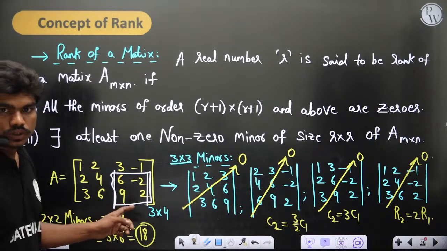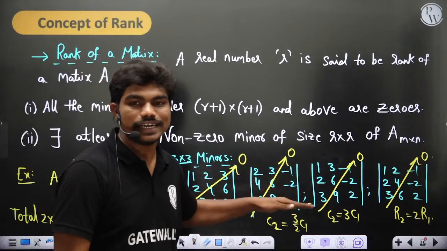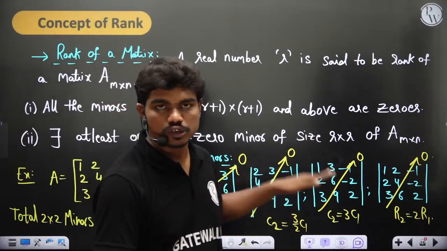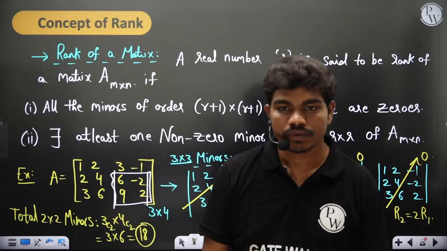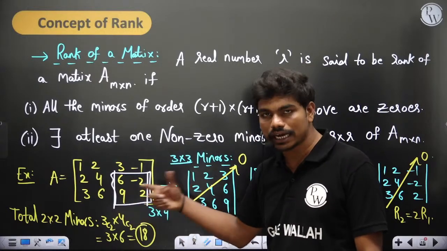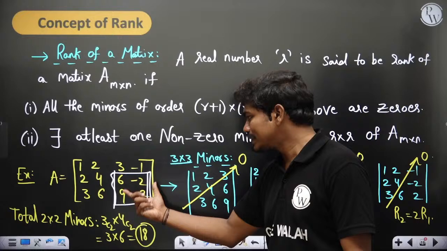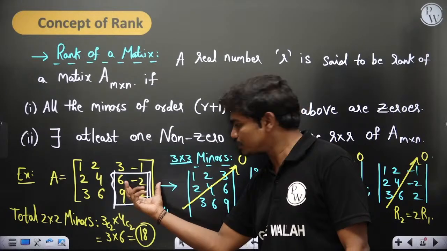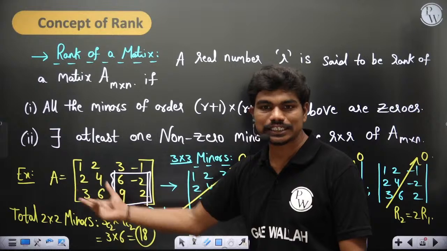Should we take them in the same order? Yes, first we'll consider the highest, then we'll slowly decrease the number of columns and rows in the matrix. Clear? 6 minus 2 9 2, yeah, of course, this combination. Intentionally I did not make this element minus 3, I made it 2. So if you take this block of 2 by 2, we can see there is a non-zero 2 by 2 minor in this matrix.